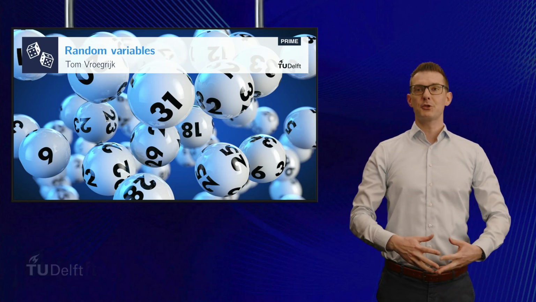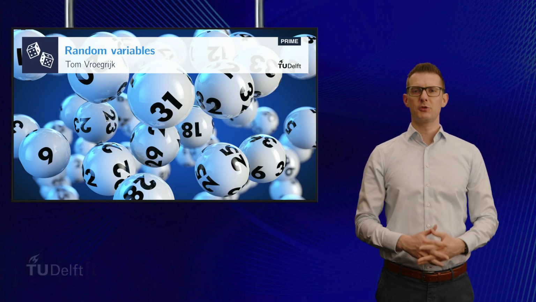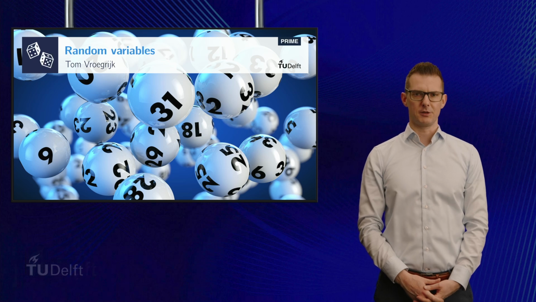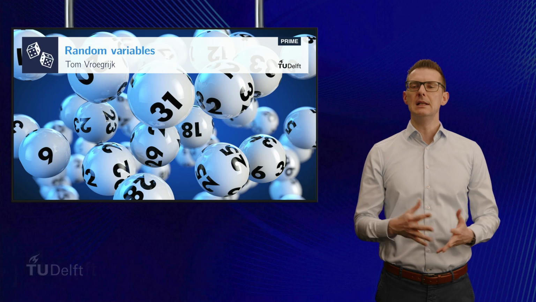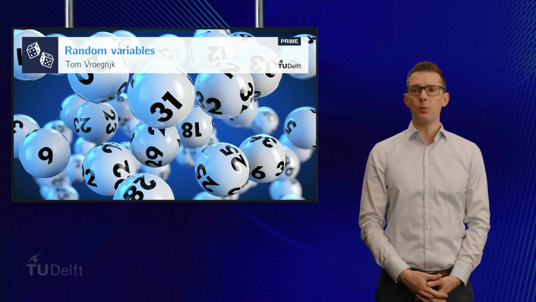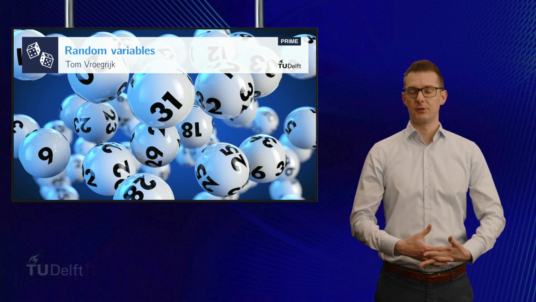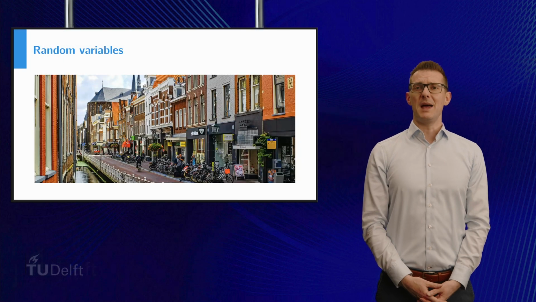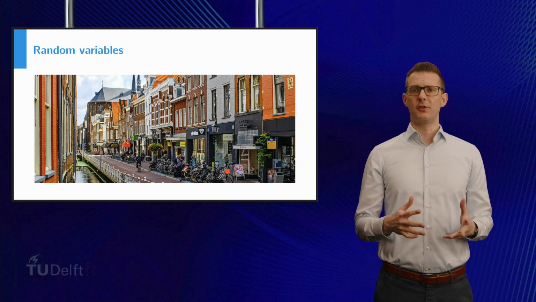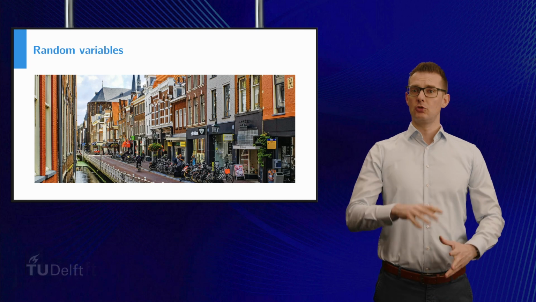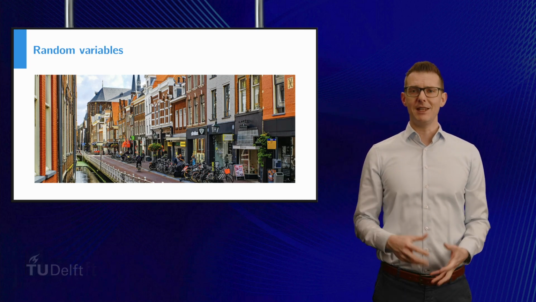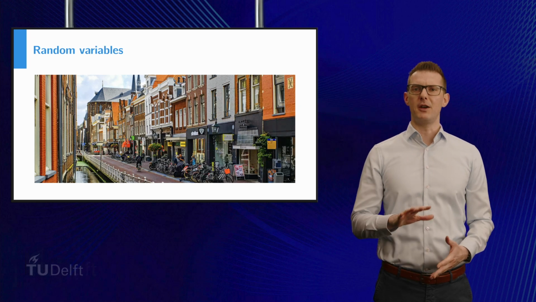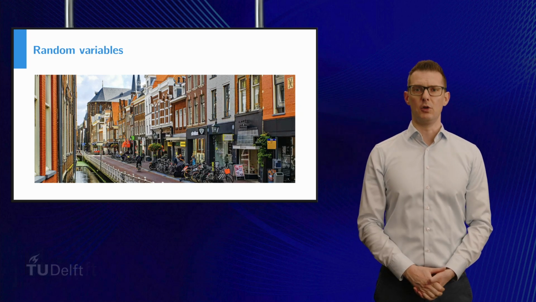Hi. A sample space contains all possible outcomes of an experiment in which we are interested. If we approach a random person in Delft for a survey, then the sample space consists of all people in the city of Delft. Now, mathematically, a random variable is a function from the sample space to the real numbers. If this random variable only takes on integer values, then we call this variable a discrete random variable.